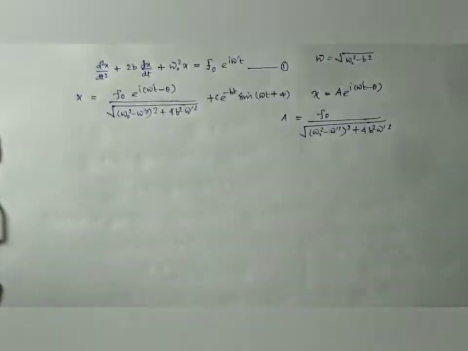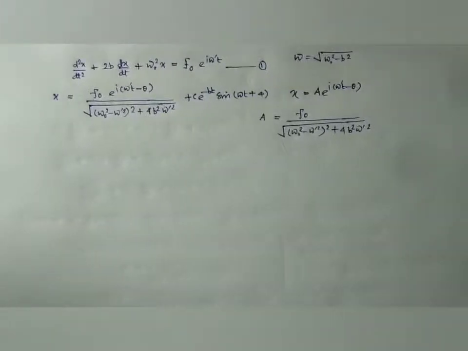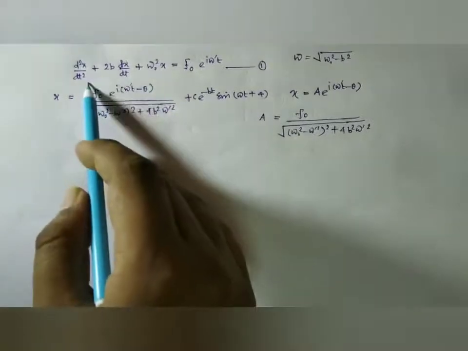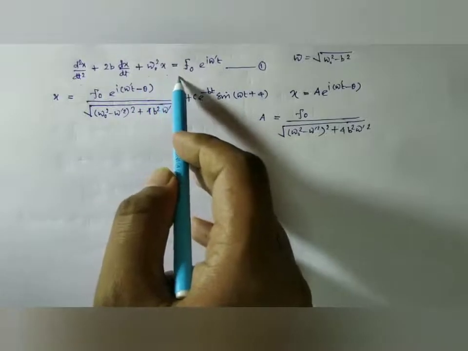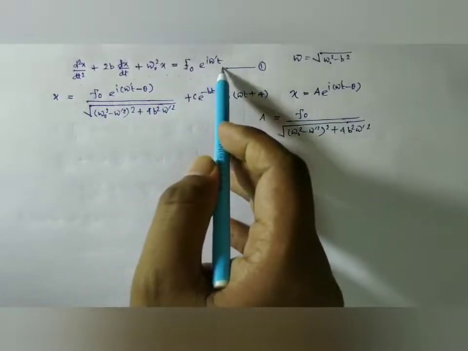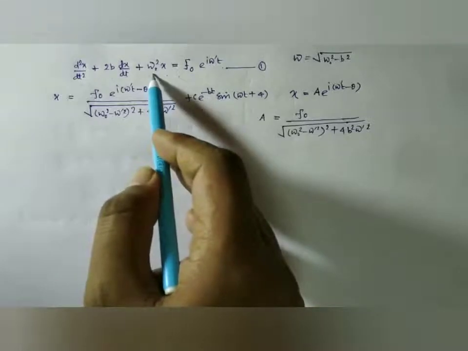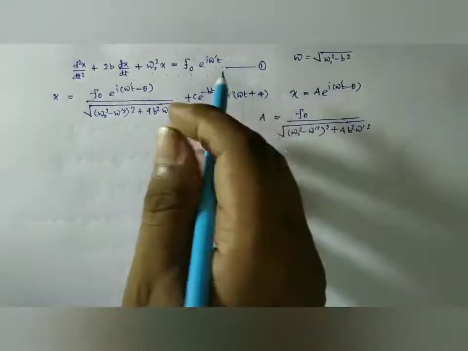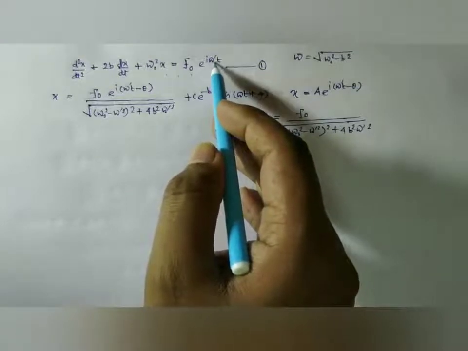We have already discussed the solution of a body executing forced vibration. This was our equation for forced vibration: d²x/dt² + 2b dx/dt + ω₀²x = F₀ e^(iω't), where b was the damping constant, ω₀ was the natural angular frequency, F₀ was the amplitude of the external periodic force divided by mass, and ω' was the frequency of the external periodic force.